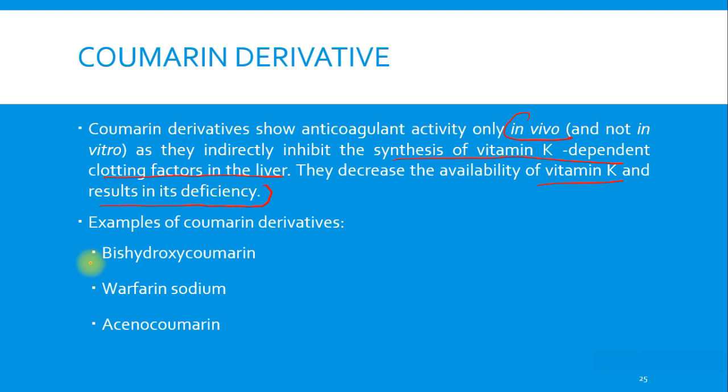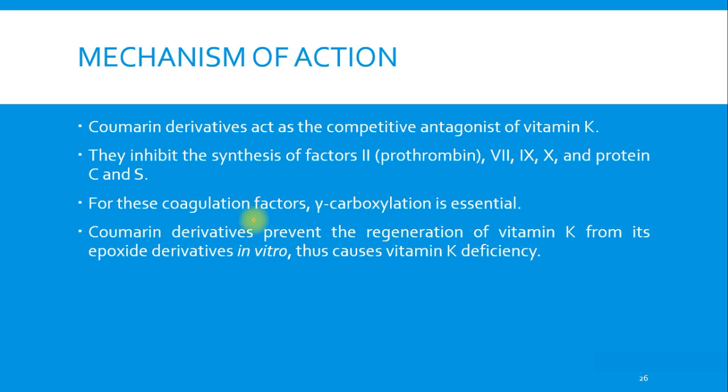Examples of coumarin derivatives are bishydroxycoumarin, warfarin sodium, and acenocoumarol.